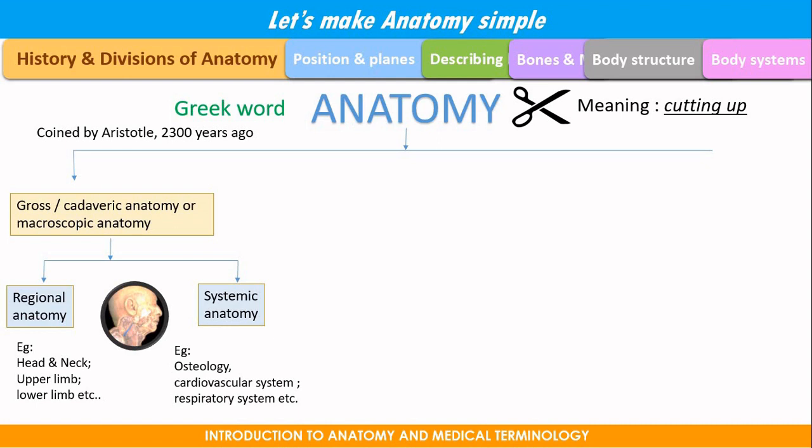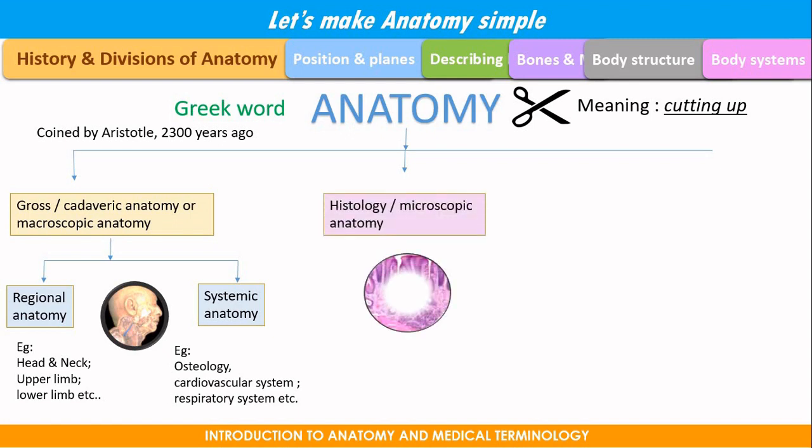Usually, the nursing students study systemic anatomy and the MBBS and the BDS students study regional anatomy because of their need. Secondly, histology or microscopic anatomy. My dear students, you may think, why should I study histology? There is a need. Only if you know the microscopic anatomy of the normal structures, you can compare it with abnormal structures.